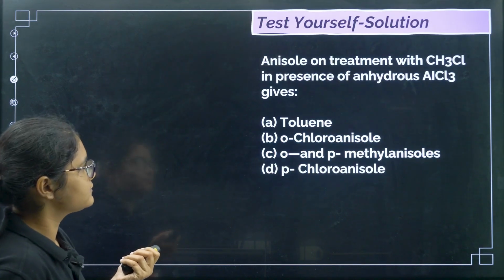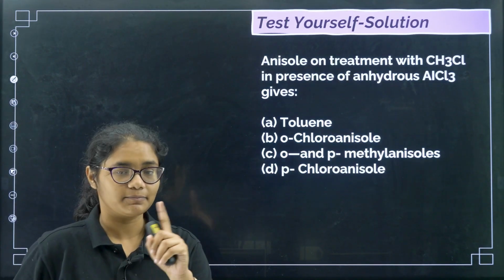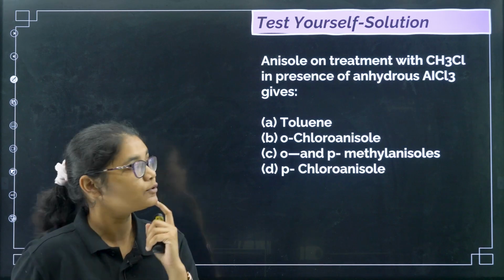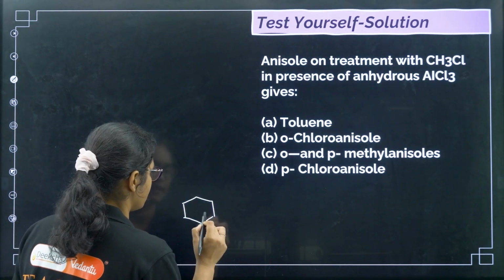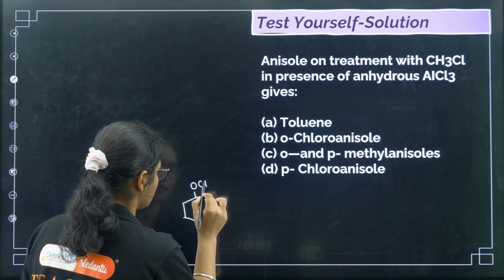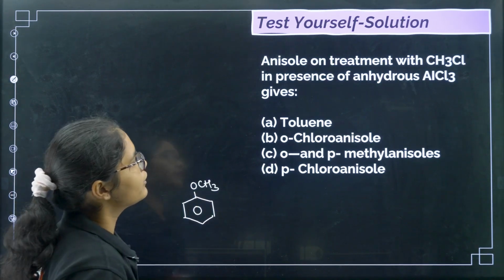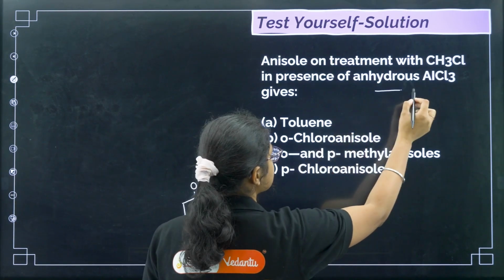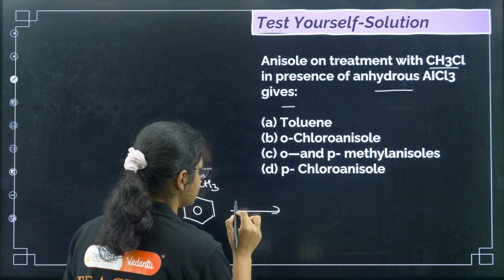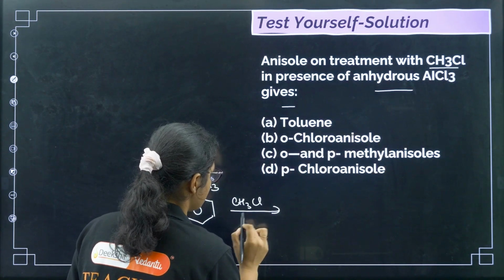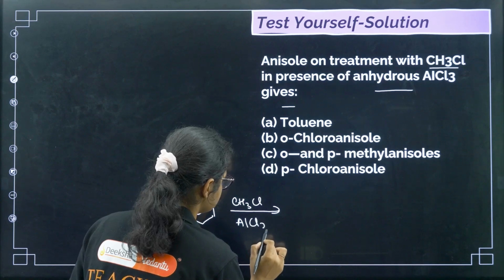Okay. So this was a homework question that I had given in my previous class. So anisole on treatment. So what is anisole? OCH3, right? You have anisole on treatment with CH3Cl in presence of anhydrous AlCl3. So this is your Friedel-Crafts alkylation, CH3Cl in presence of AlCl3, right?